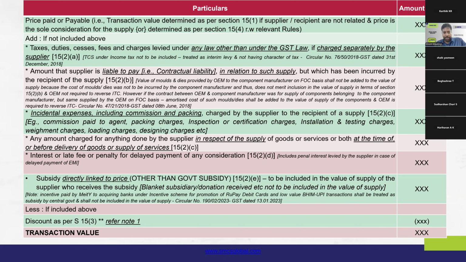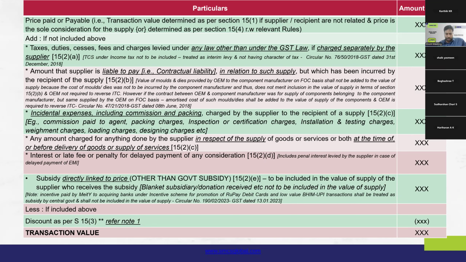What I asked was, in case there is a specific requirement of the recipient and they have the blueprint of how and on what specification the product is to be, and they have the exact molds and mechanisms for that, they have the asset for that, but they want the supplier to do the activity and give the finished product to them. So since they have specific specifications for the end product, they are giving the relevant capital asset also, or the molds and dies also, to manufacture such product and give it to the recipient.